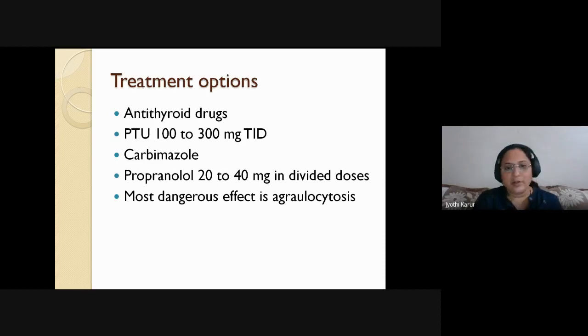See, the magic with PTU is it is used in pregnant women, pediatric population, and it inhibits the peripheral conversion of T4 to T3. So in that way, you can remember propylthiouracil. But the availability is very, very less. So most probably we'll be getting this carbimazole in our routine practice.